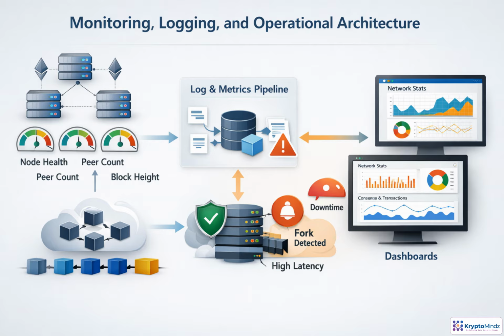Production networks need observability built in from day one. Each Besu node should expose health signals such as peer count, block height, validator status, transaction pool size, CPU, memory, and disk usage. Metrics and logs flow into shared tooling such as Prometheus, Grafana, and Alert Manager. The goal is early detection. Downtime, forks, peer loss, latency, or disk pressure should trigger clear alerts before they become governance or service-impacting incidents.